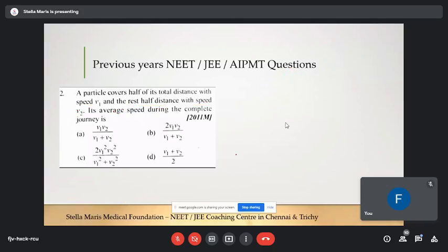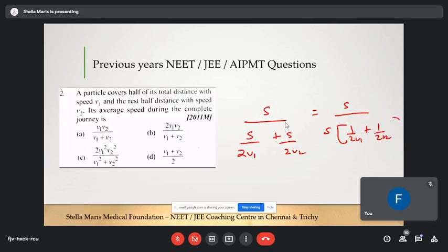So I think I have another slide. So s by s into 2v1 plus s by 2v2. S is common, we can take it outside. So s by s into 1 by 2v1 plus 1 by 2v2. Right? This s and this s can be cancelled. So cross multiply it. What happens?